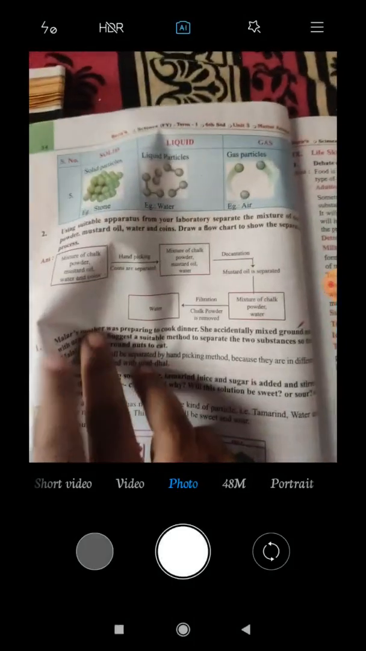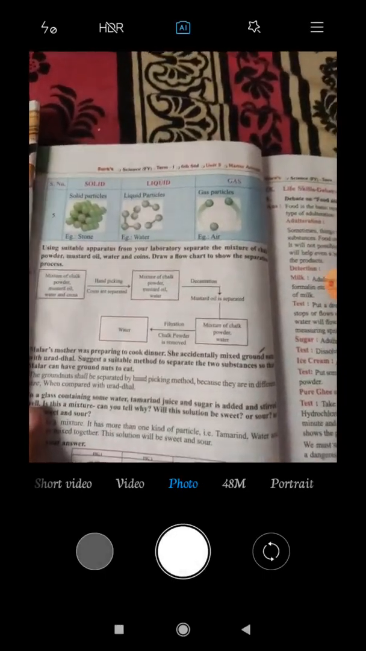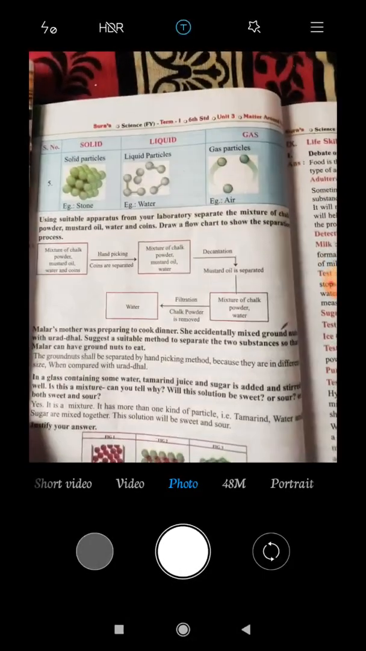Next, second one. Use suitable apparatus from a laboratory to separate the mixture of chalk powder, mustard oil, water and coins. Draw a flow chart to show the separation process. So, see the flow chart.